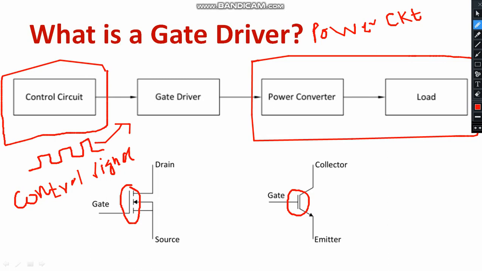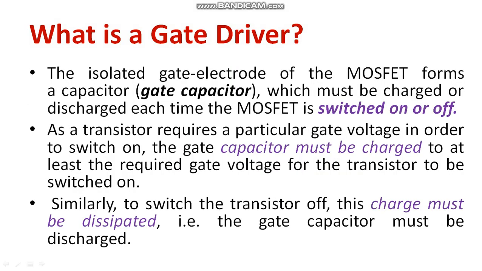In order to turn off, the signal available there has to come to 0. Apart from that, the charge already stored in the capacitor should be discharged completely. Then only the device is going to turn off. Who is going to do that? Of course, the gate driver. Hope you understood the importance of the gate driver. I have written the importance of the gate driver regarding the charging and discharging of the capacitor, because the device always has a gate capacitor. Please refer to the working and construction details of power MOSFET and IGBT. I have already explained them in my previous lecture videos.